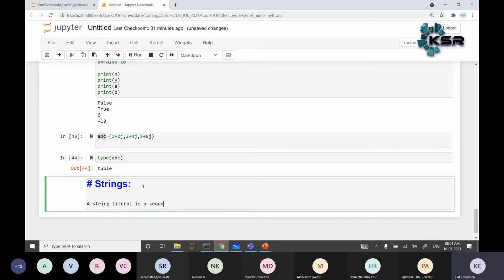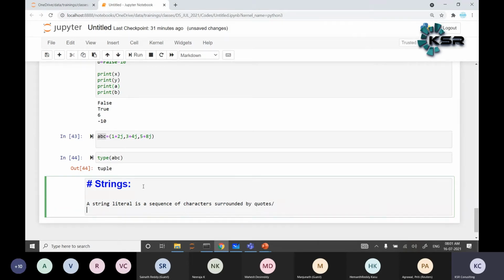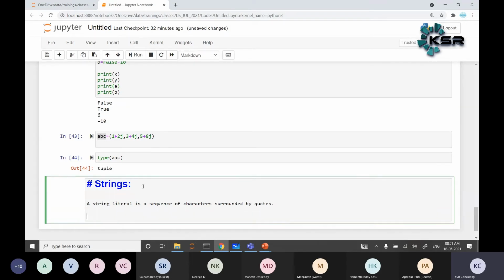is a sequence of characters surrounded by quotes. Quotes are nothing but a single quote.